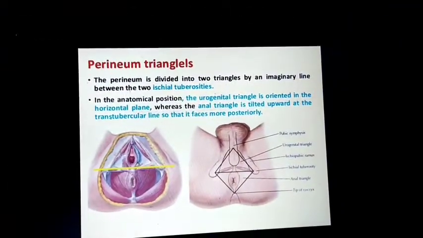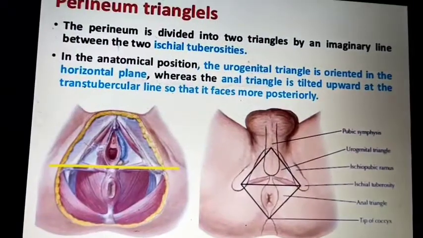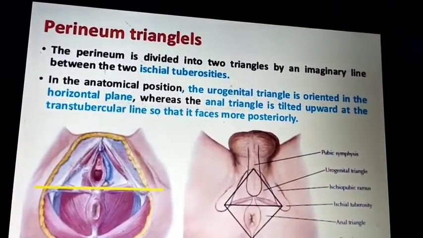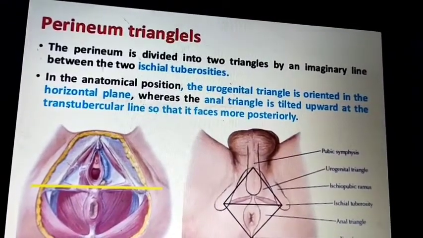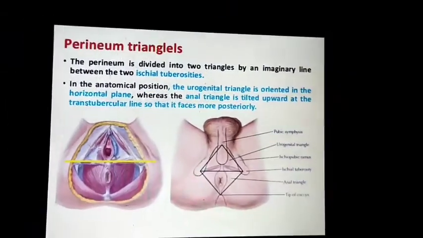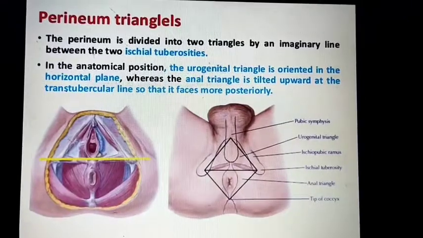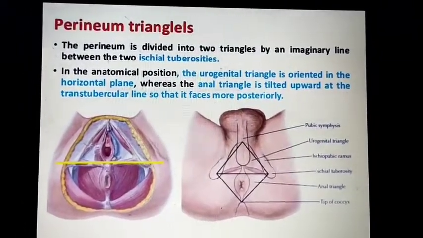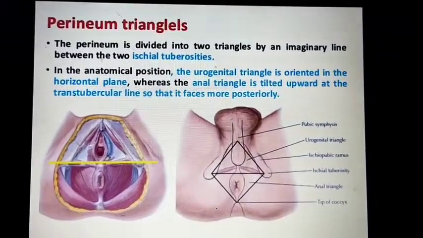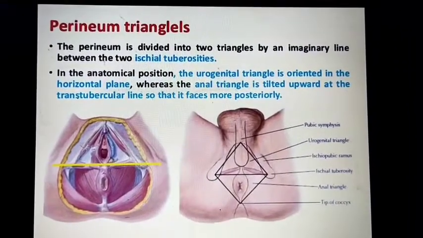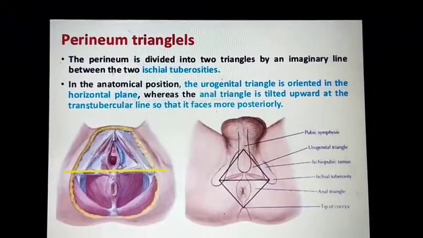The perineum is divided into two triangles by an imaginary line between the two ischial tuberosities. In the anatomical position, the urogenital triangle is oriented in the horizontal plane, whereas the anal triangle is tilted upwards at the transtubercular line, so that it faces more posteriorly.